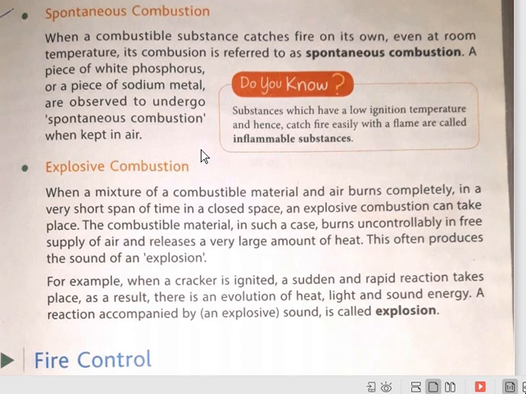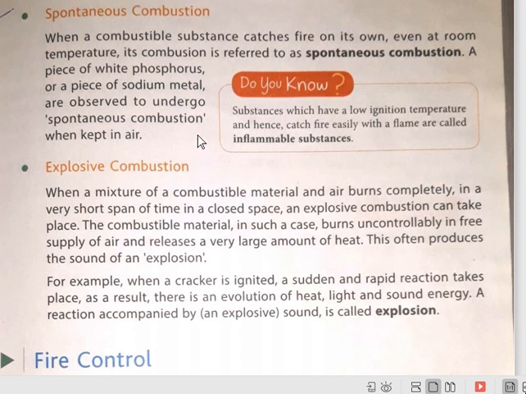So we can say a substance or fuel whose ignition temperature is very low burns this way, and its combustion is called spontaneous combustion. For example, combustion of sodium, potassium, white phosphorus, etc.